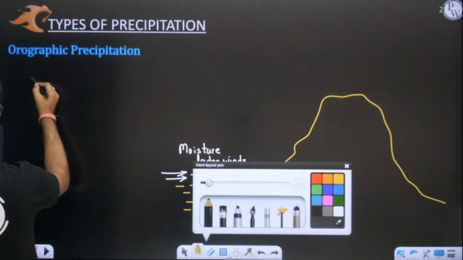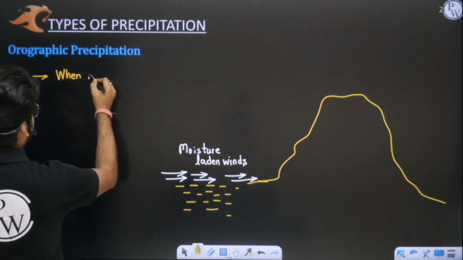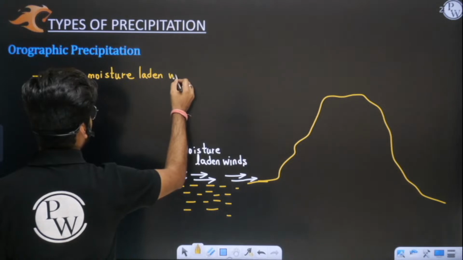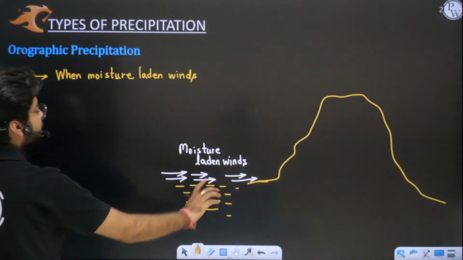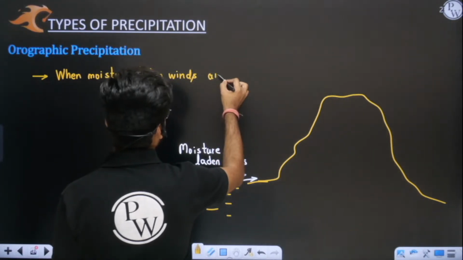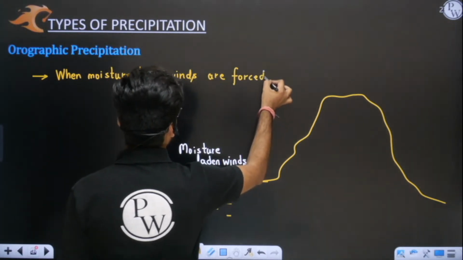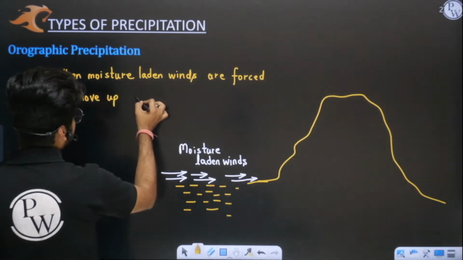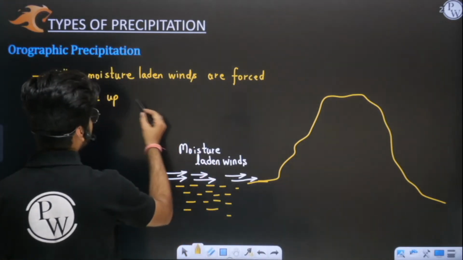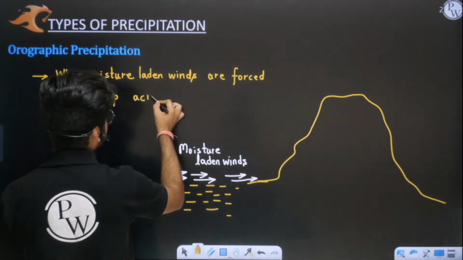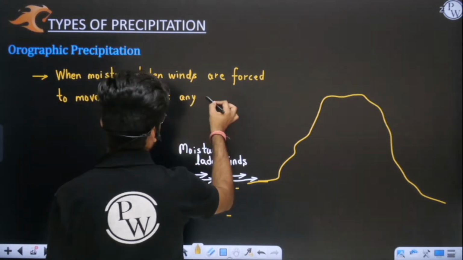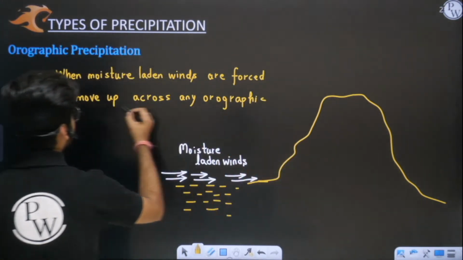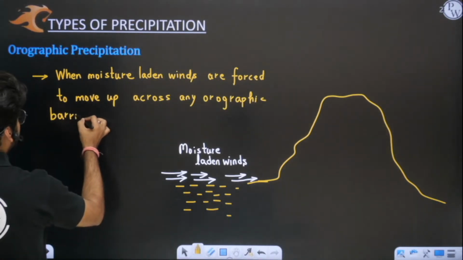Whenever moisture laden winds are forced to move up across any orographic barrier, such as a small hill, mountain, like that.